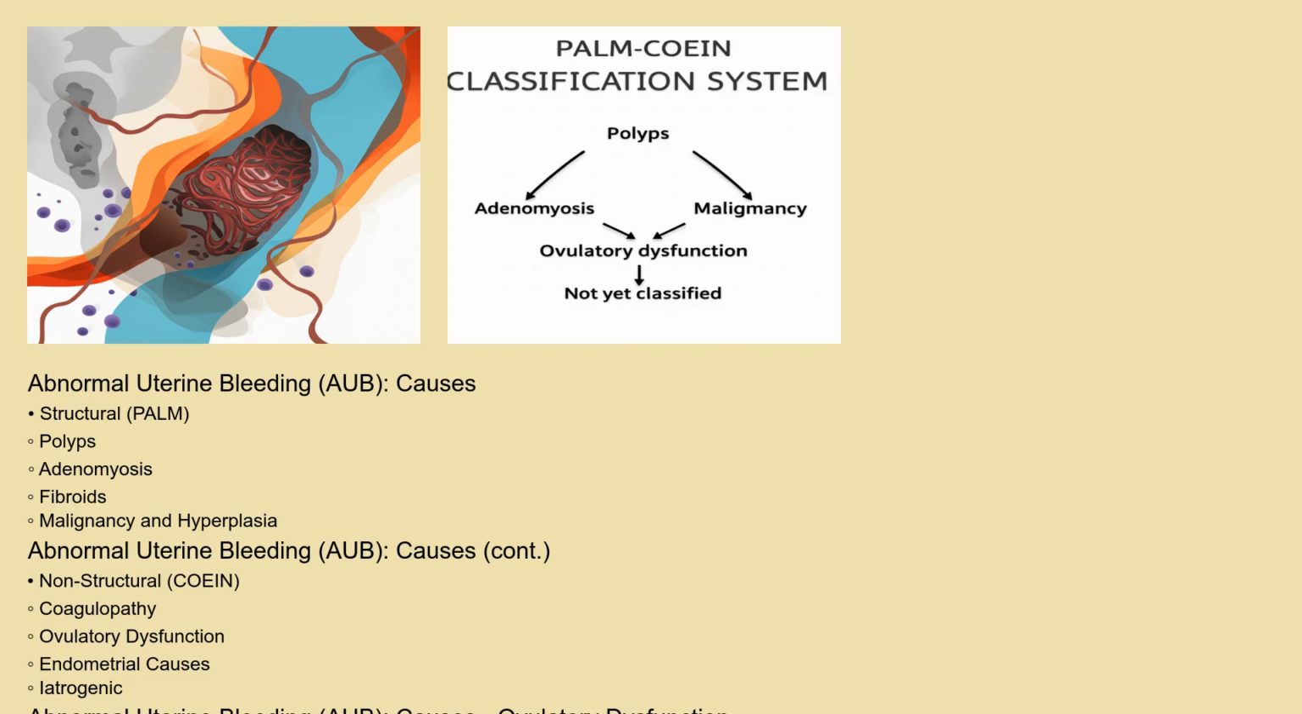Ovulatory dysfunction, often linked to conditions like polycystic ovary syndrome, thyroid disorders, or stress, is a major contributor. Blood clotting disorders can also prevent normal control of bleeding. Certain medications or medical devices also lead to AUB. Finally, some cases remain unclassified initially, requiring further investigation.